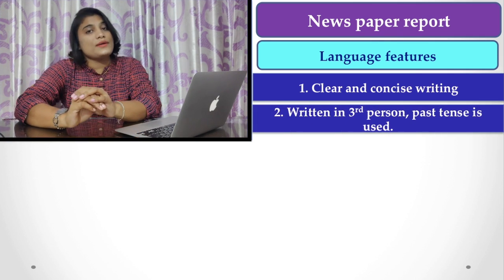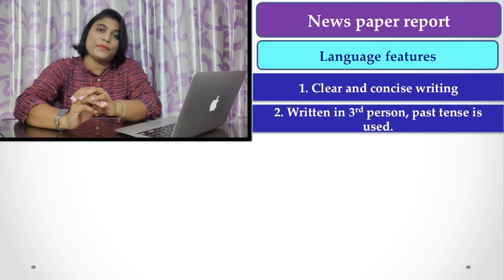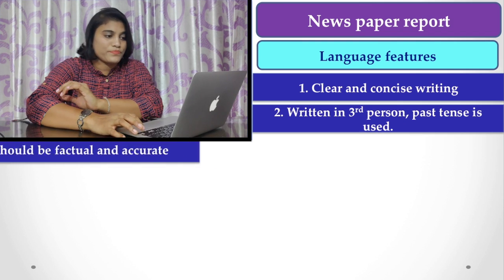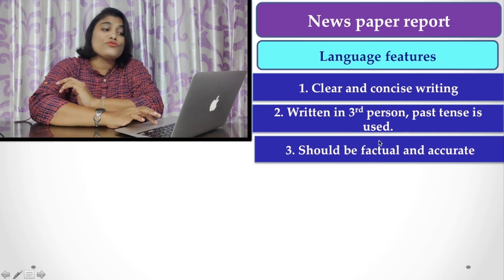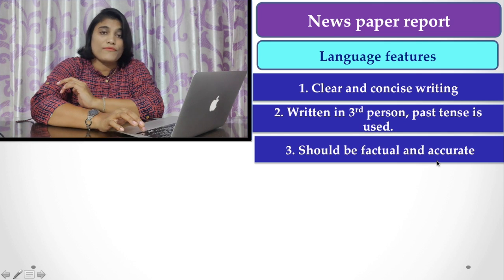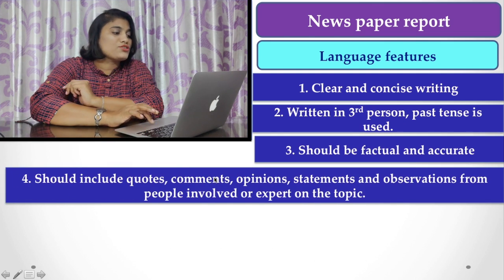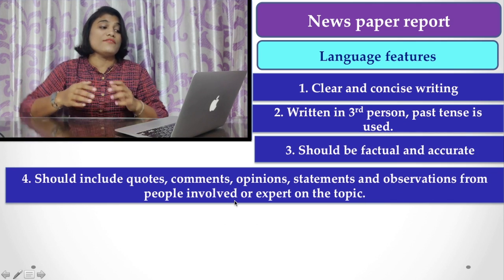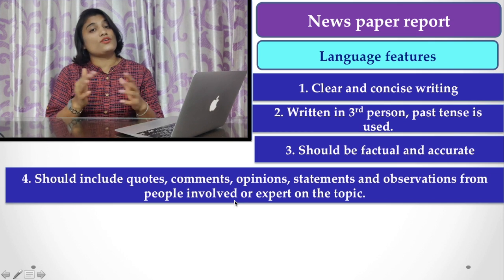Then a report is always written in third person, and another thing you have to remember is that you have to write it in past tense. It should be factual and accurate. Of course, you have to do that. It should include quotes, comments, opinions, statements, observations from the people involved or experts on the topic.